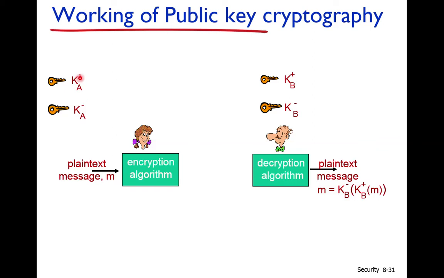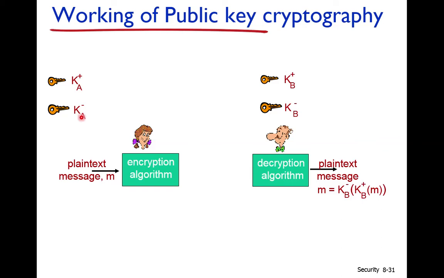Basically, there is a proper mechanism, mathematics. And what is the mathematics? The mathematics is that if the message is encrypted by using the K plus A key, then the message can only be decrypted by using the K minus A key. So there is a relationship between these two keys, that if the message is encrypted by one key, then it can be decrypted by the other key. If the message is encrypted by using K plus A key, then it can be decrypted by only K minus A key.